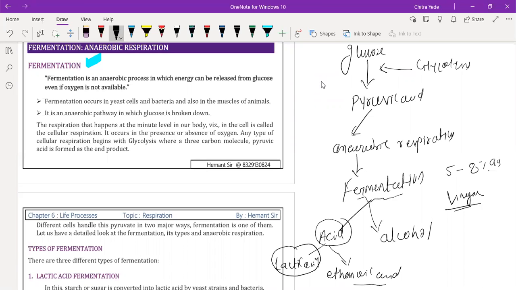So the fermentation process has industrial use for the production of ethanoic acid. Yeast cells are used in the fermentation of carbon compounds, which produces ethanoic acid. We also use certain bacteria which produce alcohol in the absence of oxygen, that is, in anaerobic respiration. Alcohol again has industrial use: in wineries where wine is produced, in beer industries where different types of alcohols are formed, and in sanitizer industries.